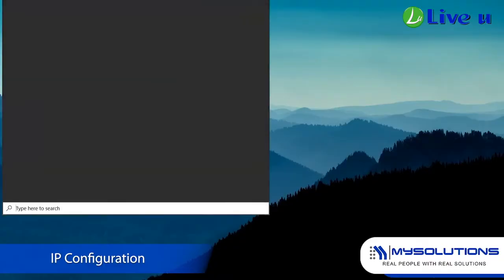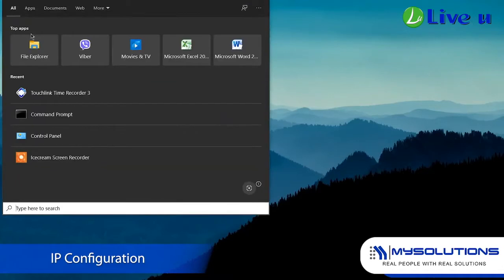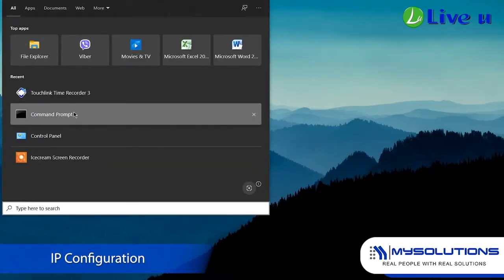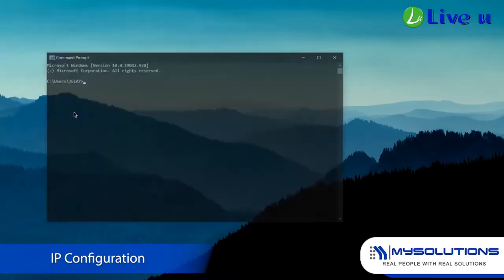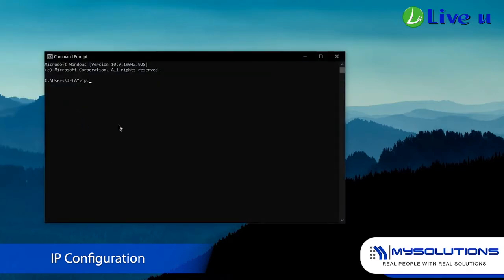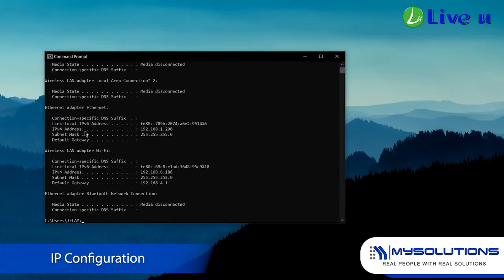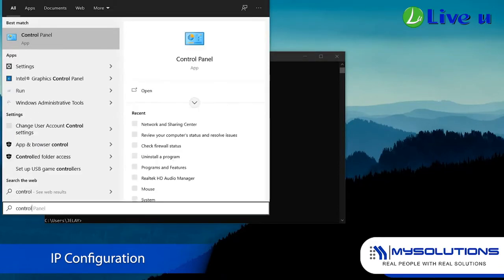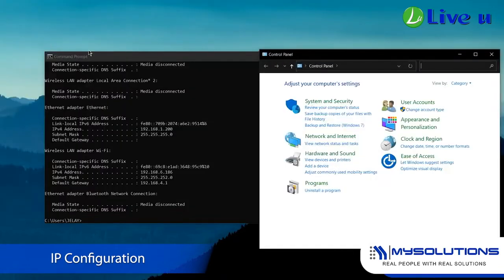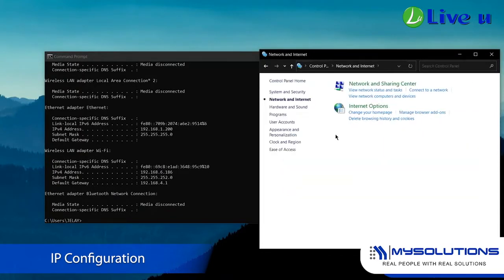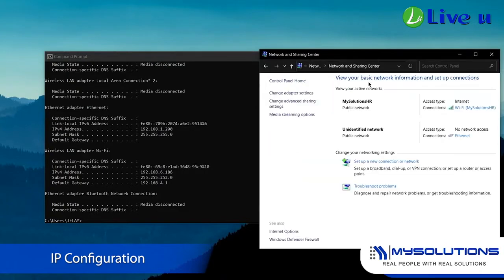To configure the IP address connected to the PC, go to Command Prompt. Type in ipconfig. Go to Control Panel and navigate to Network and Sharing Center. The unidentified network could mean that the device is connected to the PC.